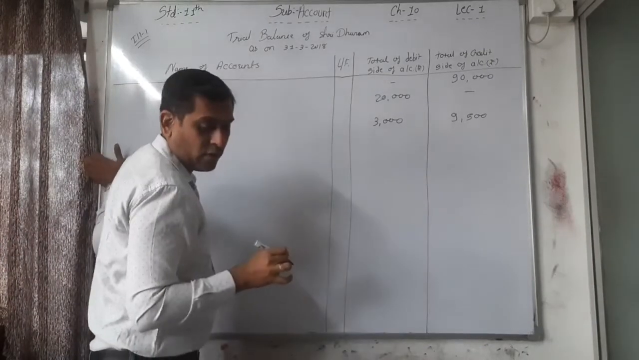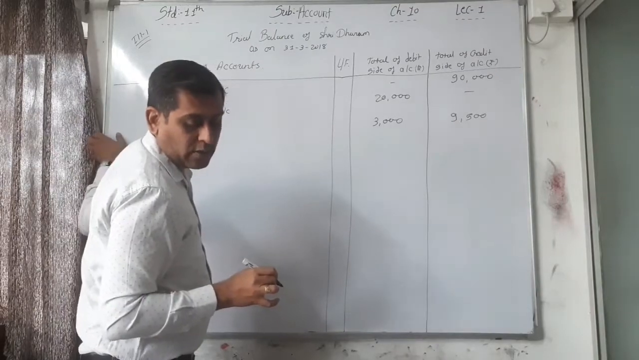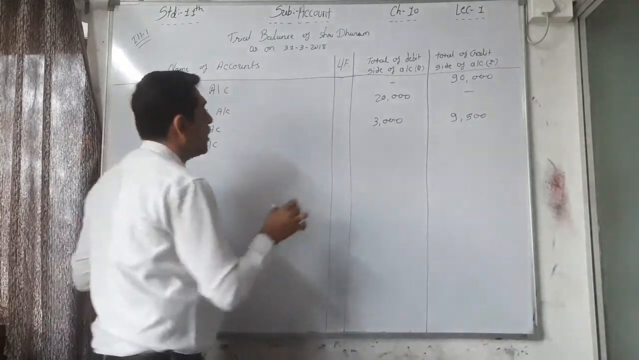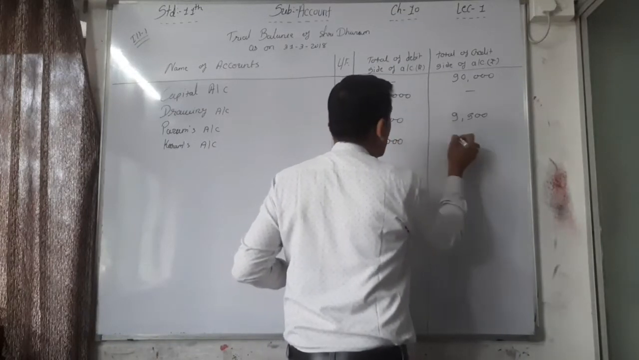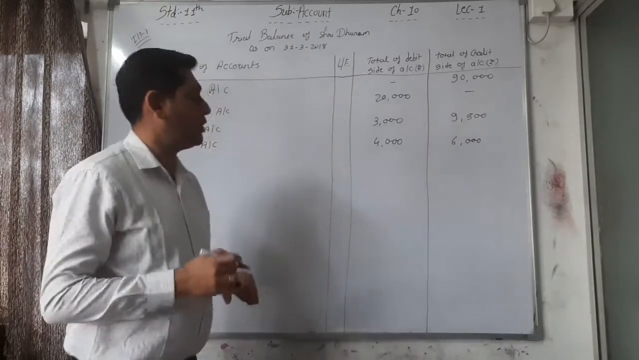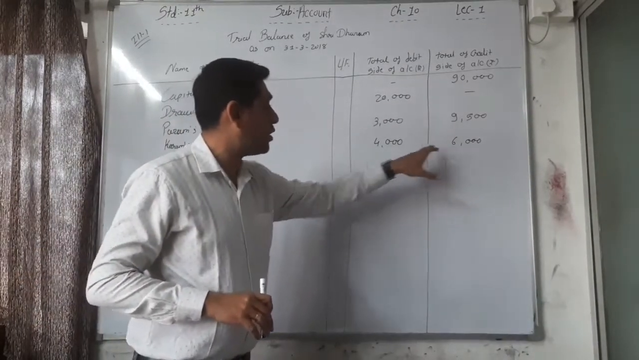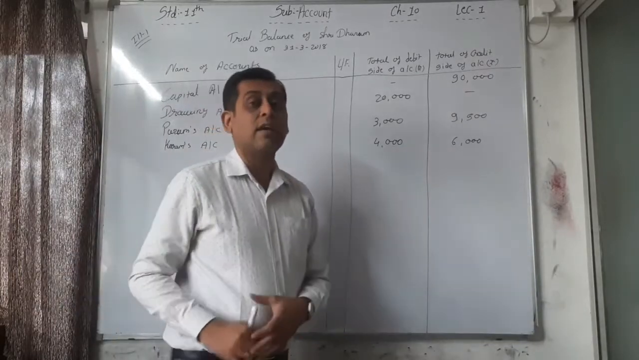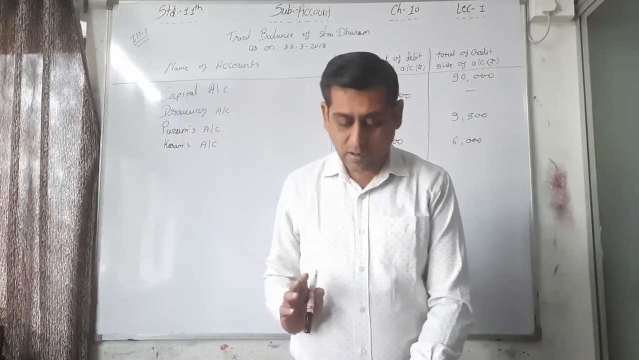What is the balance of Karam's account? Karam's account balance is 4,000 and 6,000, right? So here we have to write down 4,000 and 6,000. Again, the credit balance of Karam is higher, 6,000 against 4,000. You can say Karam's account has a credit balance.